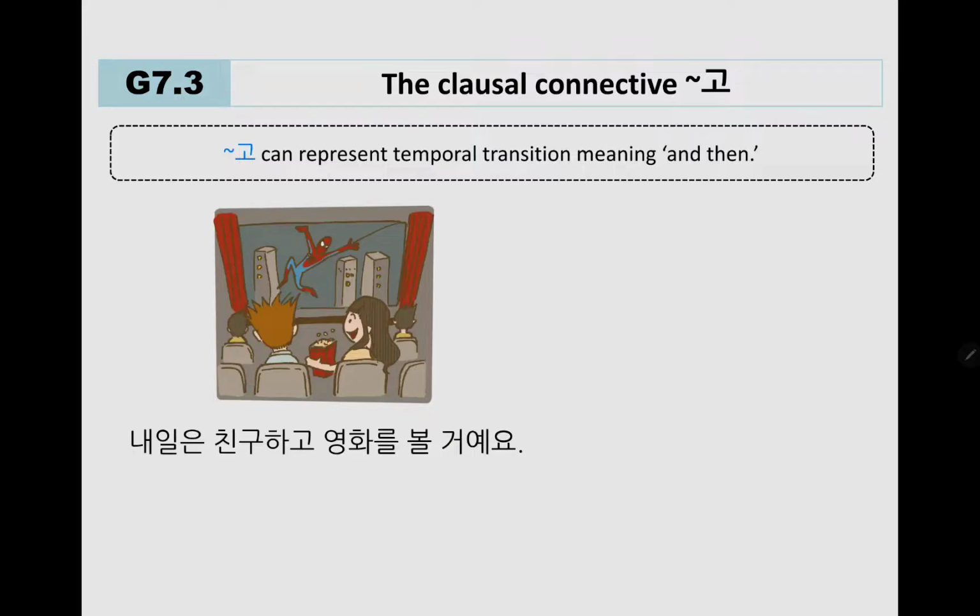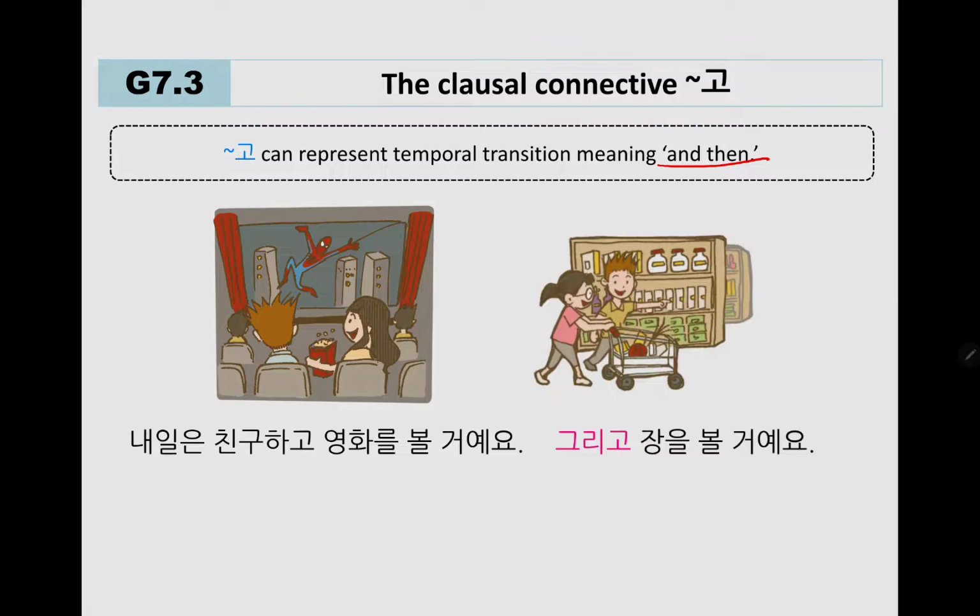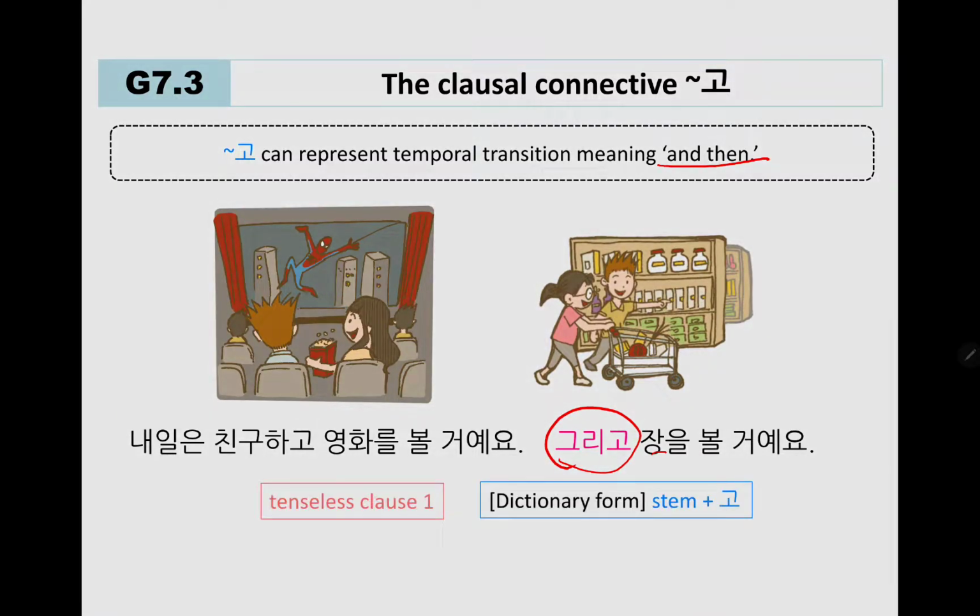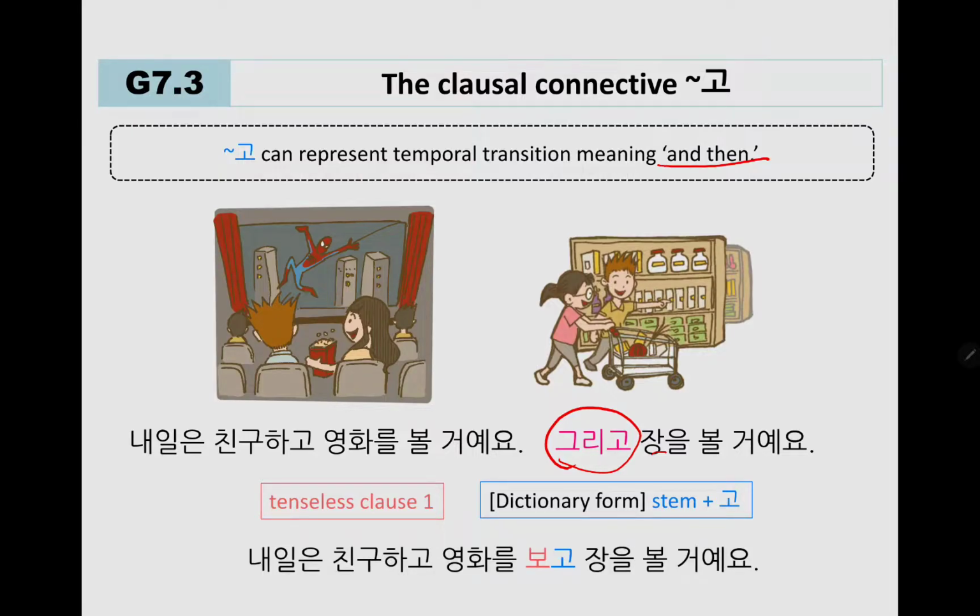고 can represent temporal transition, meaning "and then." 내일은 친구하고 영화를 볼 거예요. I'm going to watch a movie with a friend tomorrow. 그리고 장을 볼 거예요. And then I'm going to buy groceries. So here, 그리고 is representing two events in a sequence, right? In this sentence, you can combine it with the clausal connective as 내일은 친구하고 영화를 보고 장을 볼 거예요.